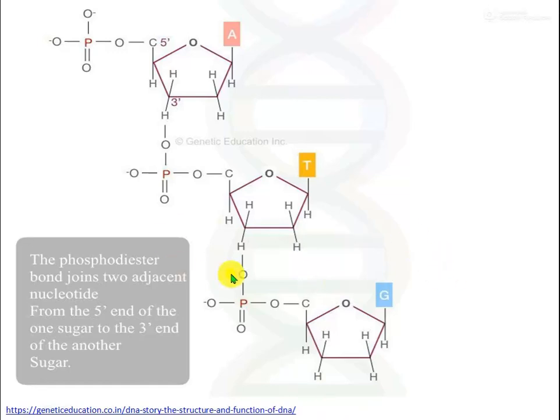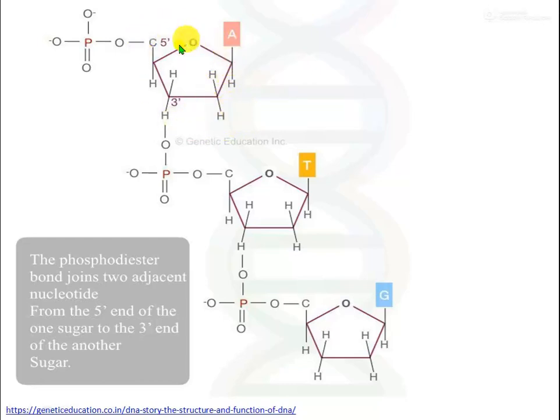Look at this. Why the name deoxyribose? That is ribose sugar. But here are the positions 1 prime, 2 prime, 3 prime, 4 prime, and 5 prime. At this 2 prime position, there is only H, not OH. So it is 2 prime deoxyribose.